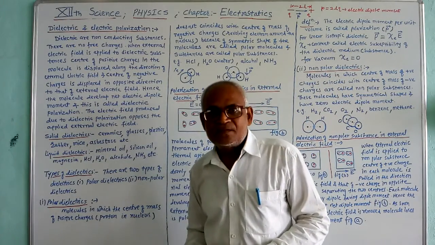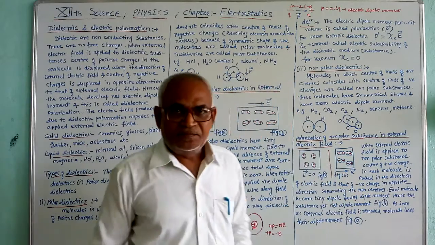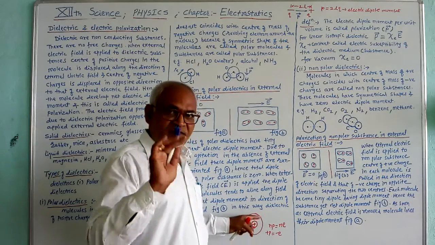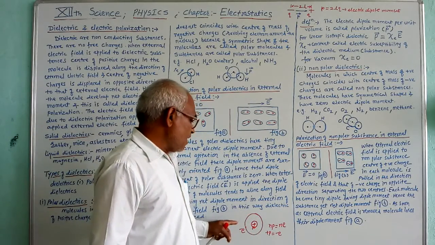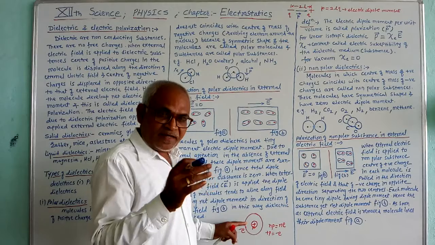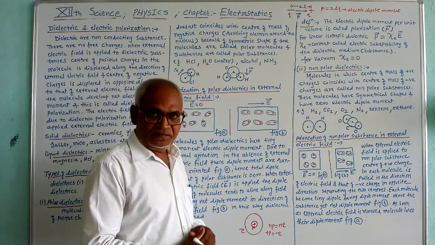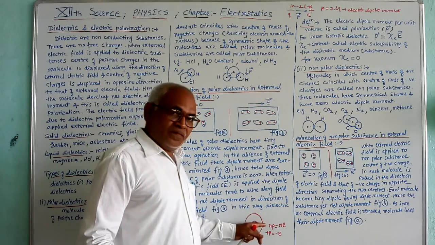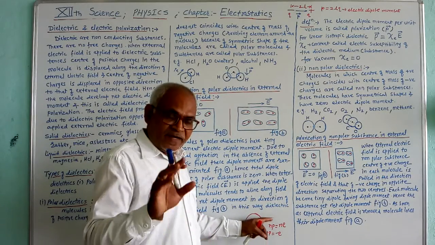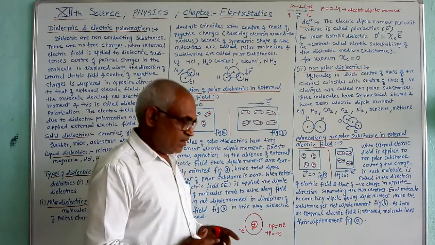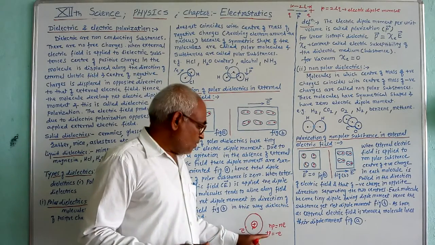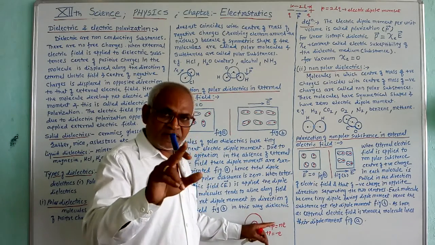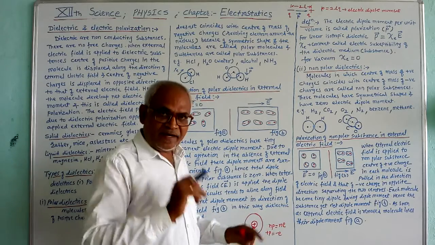As you know, in any atom, inside the nucleus there are positively charged protons and around the nucleus negatively charged electrons are revolving. Also here, the number of protons in an atom is exactly equal to the number of electrons. And here, the total magnitude of charge on the protons is exactly equal to the total magnitude of charge on the electrons.